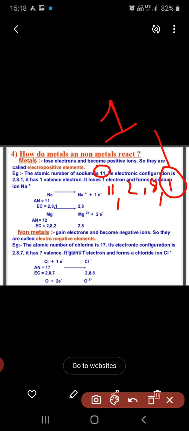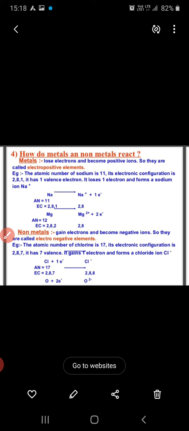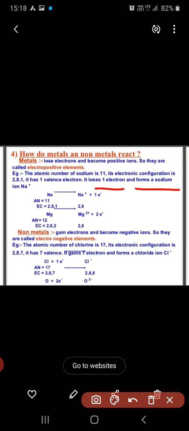By losing one electron, it becomes stable. That means the valency for sodium is 1. Now after losing one electron, the charge on the sodium is Na plus. It loses the one electron and forms the sodium ion.